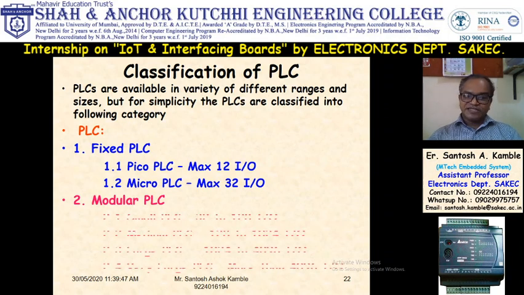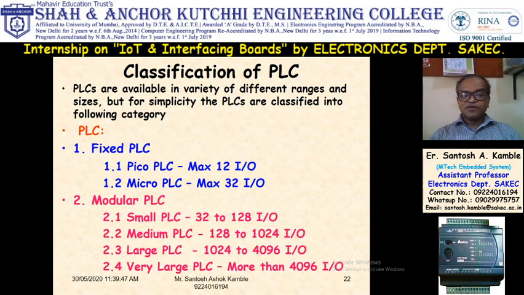Then modular PLC. In modular PLC, there are four types: small PLC, medium PLC, large PLC and very large PLC. They are classified according to their input. Small PLC has 32 to 128 input outputs. Medium PLC has up to 1024 input output.